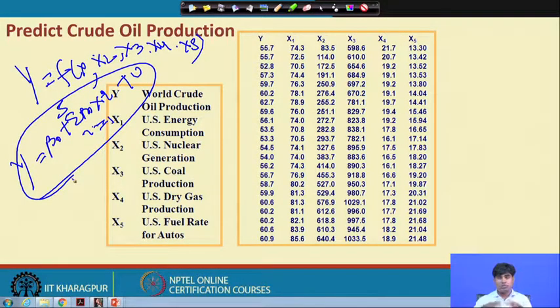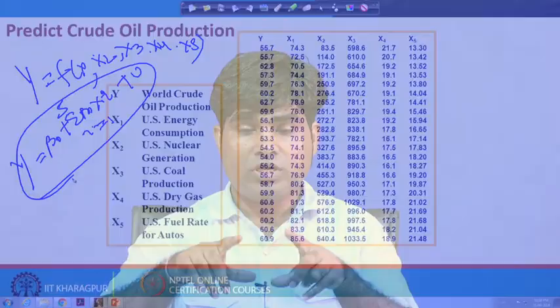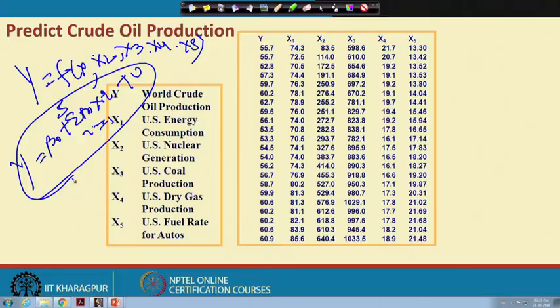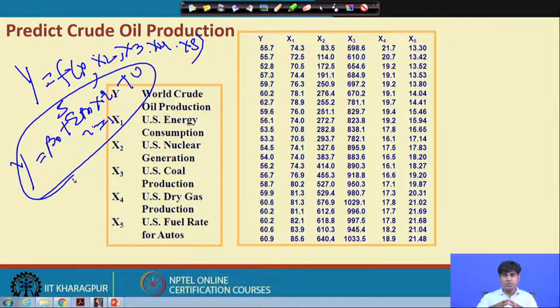Once you have the full estimated model with all 5 independent variables, you first check whether the model is okay or not, in the sense of multicollinearity. The inspection is that if the model is okay, then most or all of the variables should be statistically significant, and the goodness of fit of the model, given by the coefficient of determination R square, will also be very high. So in the first instance the model can be considered the best if all the variables are statistically significant and the overall fitness indicated by R square is very good.